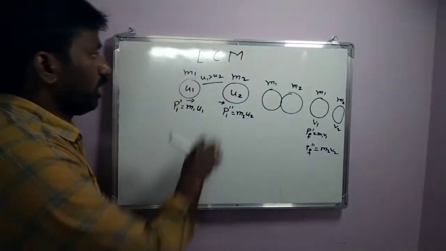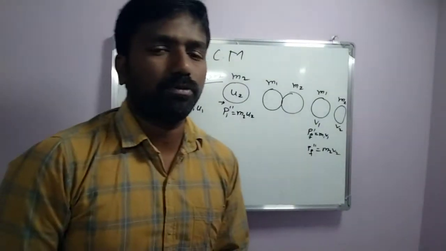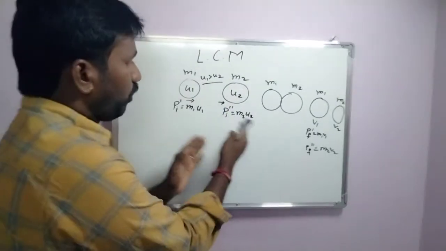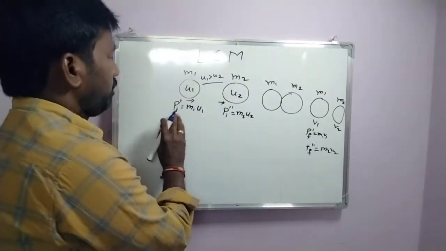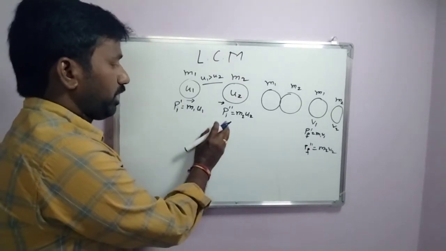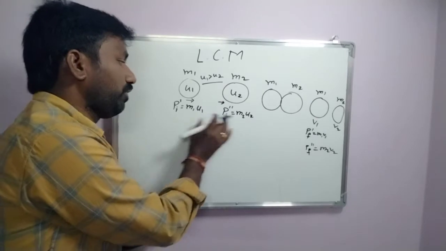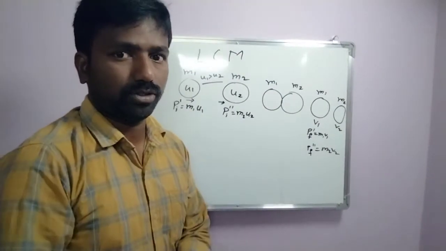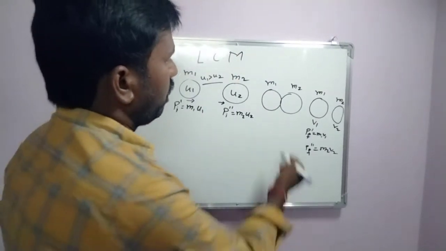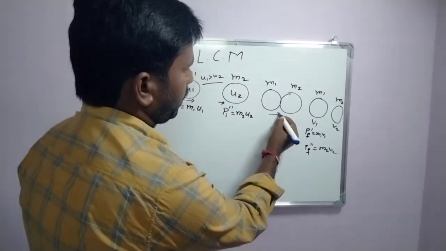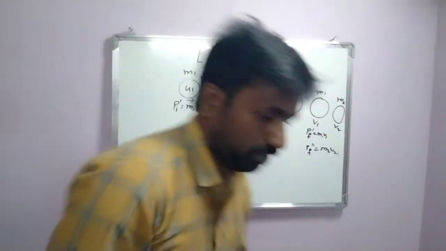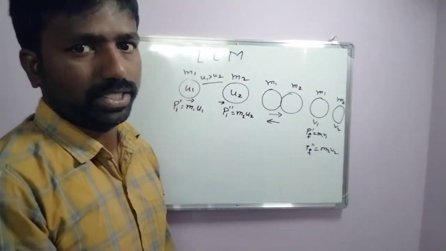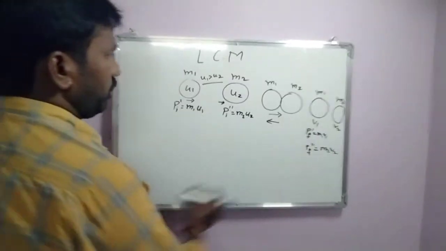Now, according to the law of conservation of momentum, total momentum is always constant. That we are going to prove here. Before collision, the momentum of the bodies is m1 u1 plus m2 u2. That should be equal to the momentum of the two bodies after collision, which we have to show here. For that, let us see the force acting on the first body by the second body. The same amount of force acts on the second body by the first body. So action and reaction take place when the collision happens, and from that we are going to proceed.